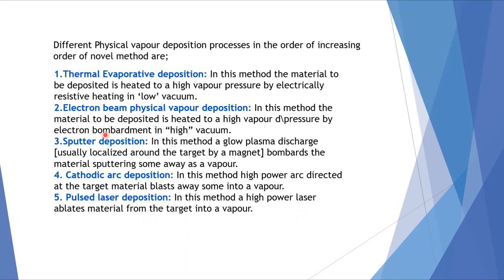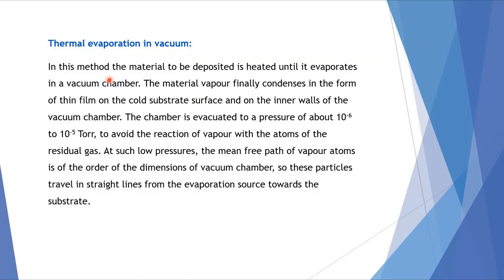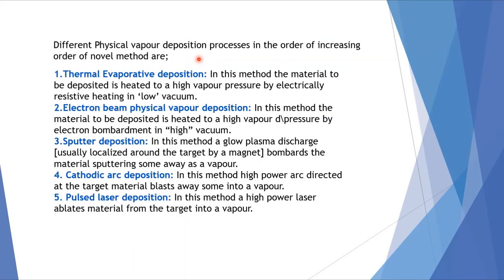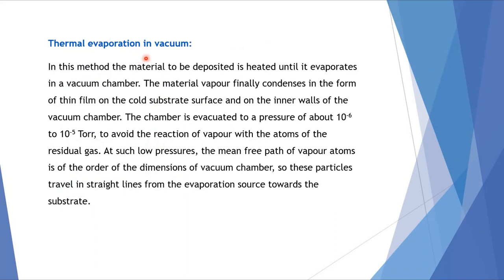Among all these five, the first one, thermal evaporative deposition, and the third one, sputter deposition, are often used. That's why I would like to concentrate only on these two methods, thermal evaporation in vacuum and the sputter deposition method. Now, as far as thermal evaporation in vacuum is concerned, the material to be deposited is heated until it evaporates in the vacuum chamber. The material vapor finally condenses in the form of a thin film on the cold substrate surface and on the inner walls of the vacuum chamber.